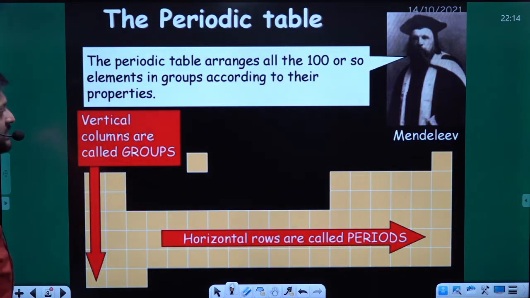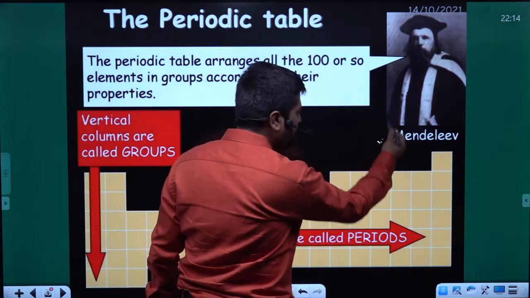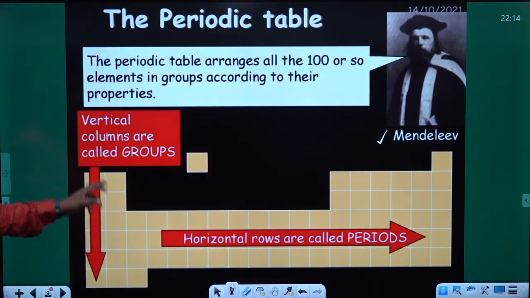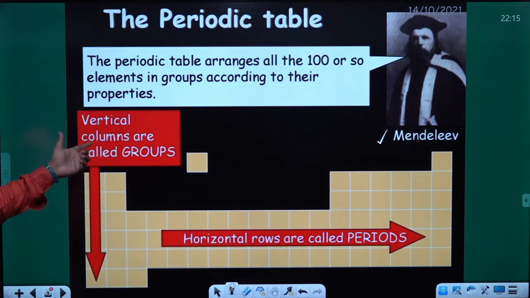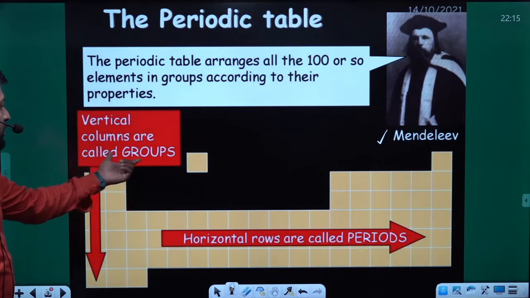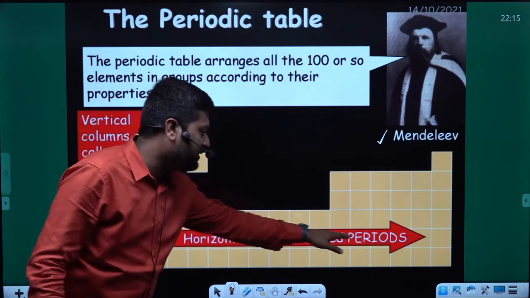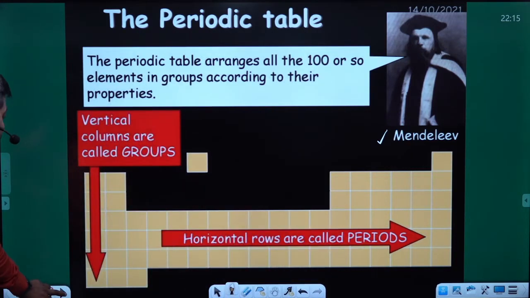So the periodic table is given by Mendeleev first, and he said that vertical columns are called the groups and horizontal rows are called the periods. Okay.